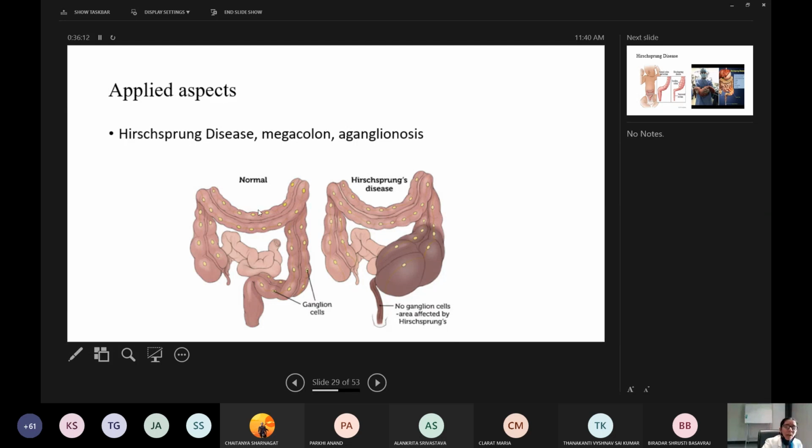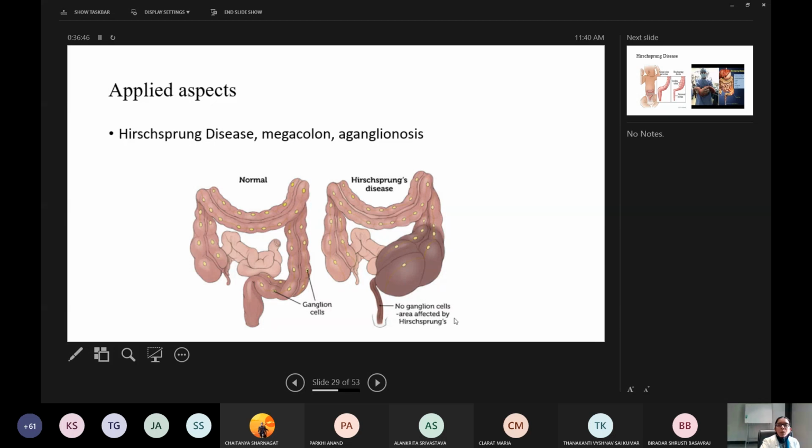During development, these plexuses have to move in a cranial to caudal direction. In some newborns there is a failure to move these plexuses to the colon, leading to congenital absence of the plexuses, and that part of the colon where they are not present will not have any movement, and accumulation of material occurs.